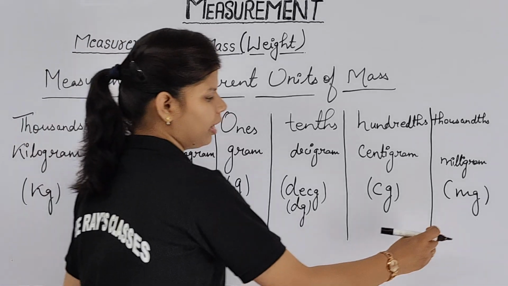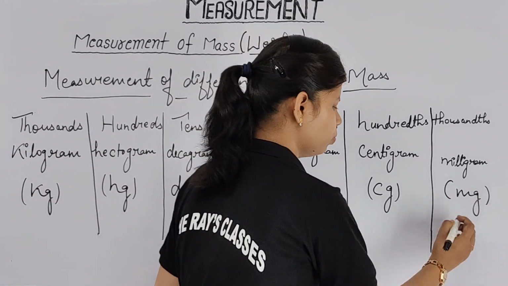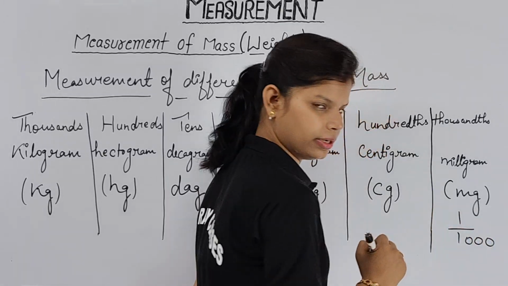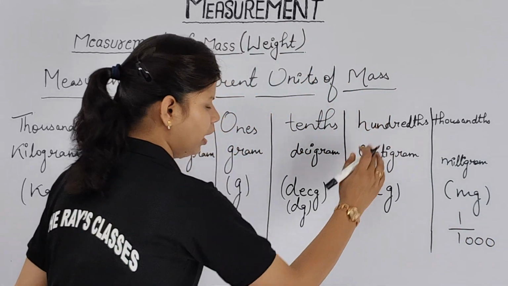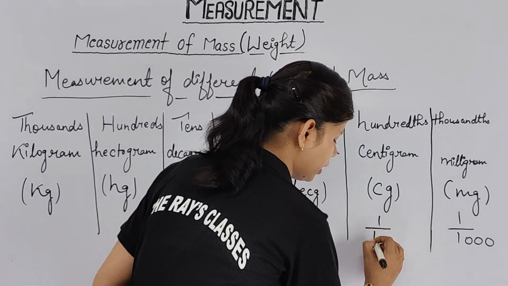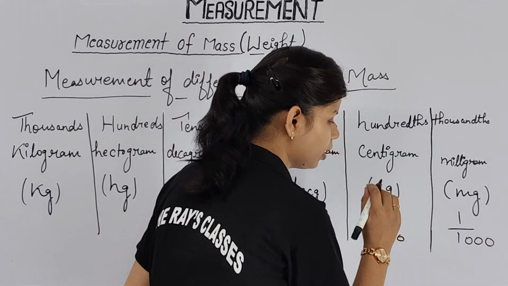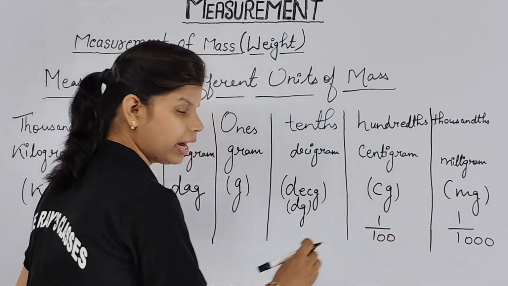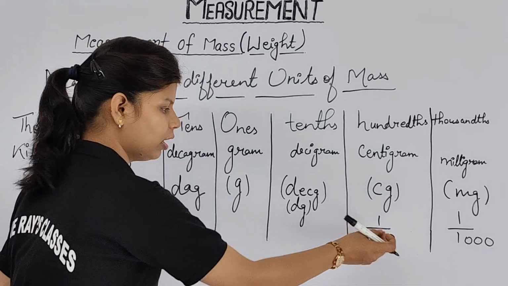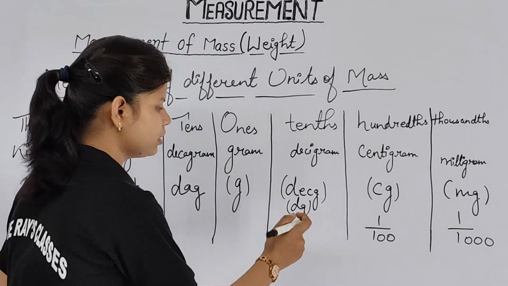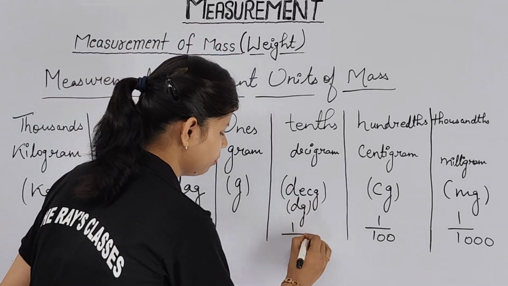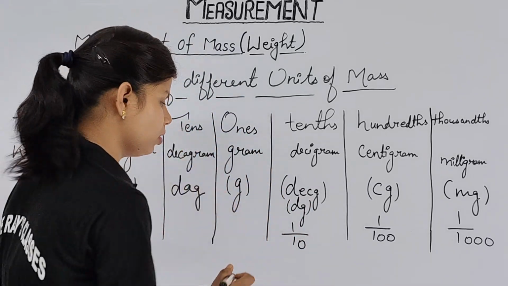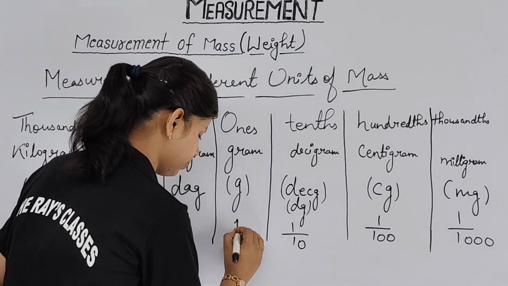Clear? Again you have this at the 1000 place. When you are going to move, you have to see it can be written as 1 upon 1000. Hundreds can be written as 1 upon 100. 1 upon 100 means, children, you are going to divide that number. Whatever number you have, you have to divide with this one. Next you have the tenth place, then it will be 1 upon 10. Here you have the ones place. Ones means only a single one, you write it as 1.